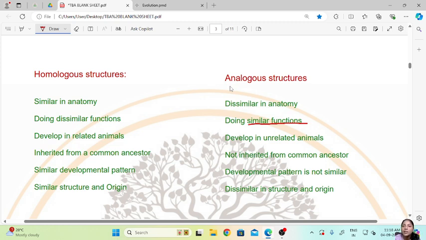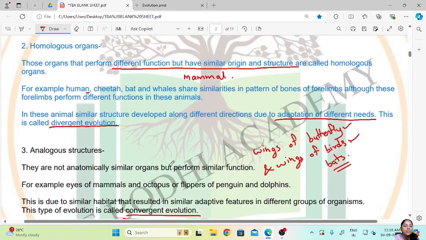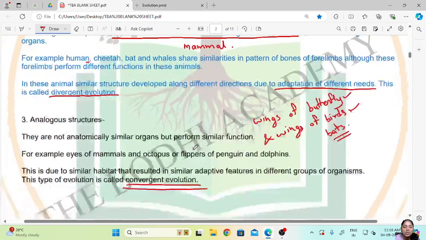Then they develop in unrelated animals, for example birds, bats, and butterflies or insects. Then not inherited from a common ancestor. Okay, so since they are unrelated, they will not have a common ancestor. Then developmental pattern is not similar, and they are dissimilar in structure and origin. So this is about the convergent and divergent evolution and the homologous and analogous organs.